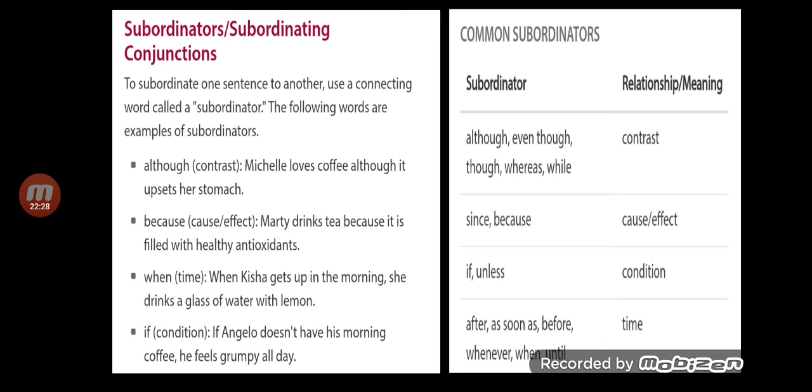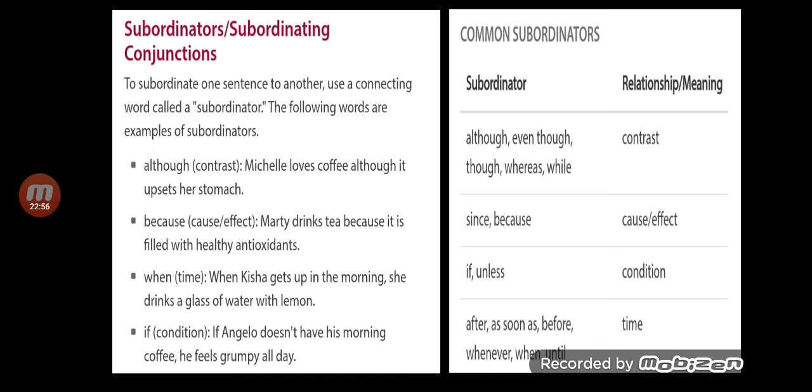Now the slide which is flashing on your screens tells you the various subordinating conjunctions. Some of them are although, because, when, if. On the right hand side you can see the common subordinators.